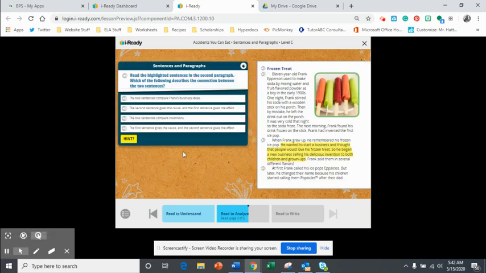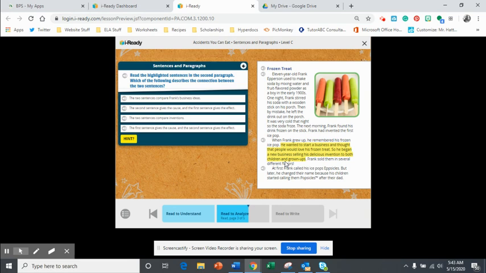All right, moving right along. Read the highlighted sentences in the second paragraph. Which of the following describes the connection between the two sentences? So as you read these sentences, you're looking for what connects them. What type of word connects them? He wanted to start a business and thought that people would love his frozen treat. So he began a new business selling his delicious invention to both children and grown-ups. So there's a word there that connects those two sentences.